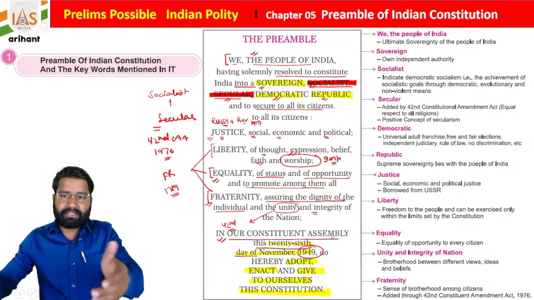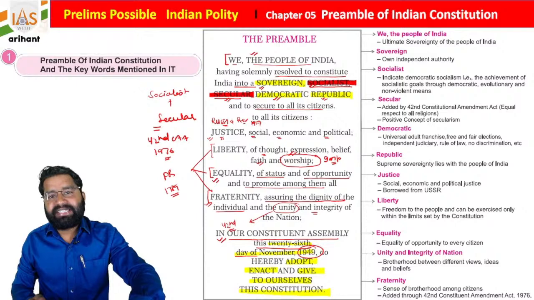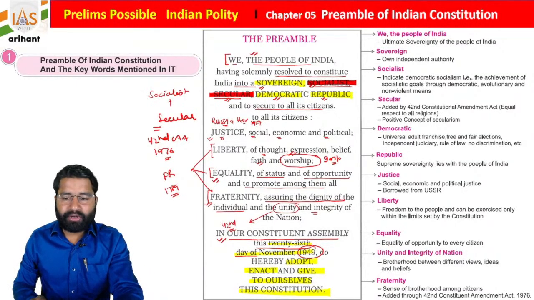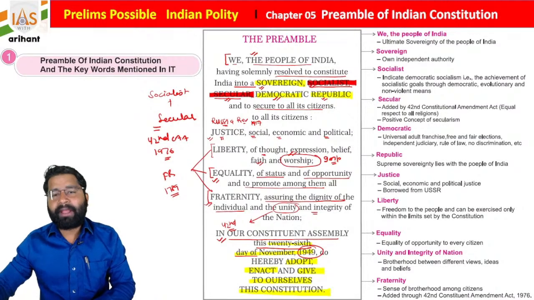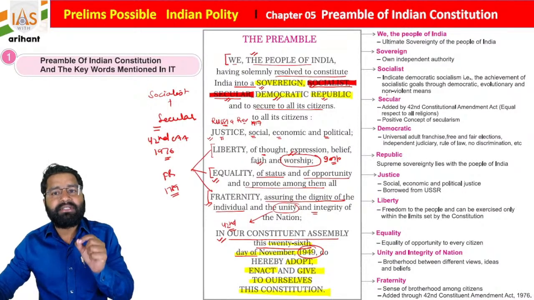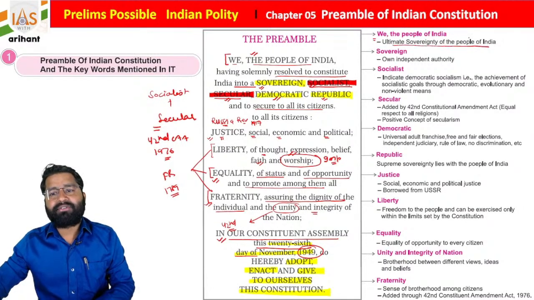It is mentioning that the Constitution was adopted on the same day, students. So this is also very, very important and unique to remember. Now these important points, these important unique terms, we are going to discuss. What does it say? We the people of India: it is the ultimate sovereignty of the people, or simply you can say the people of India are the authority who is giving power.